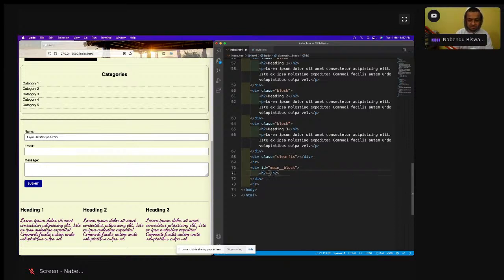H2 heading, because when I generate certificates, I come to know all these things.